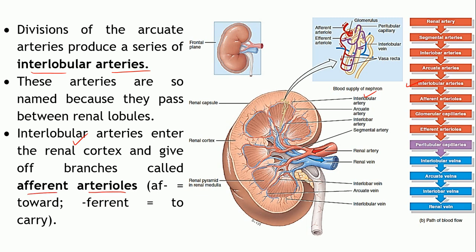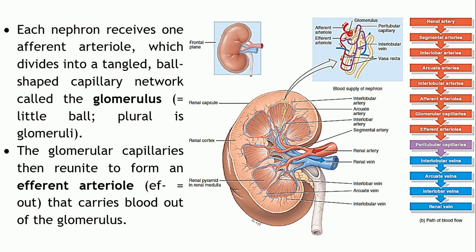Now, af means towards and ferent means to carry. So why are these arterioles known so? It is because they are carrying the blood towards the glomerular capsule, into it. So that's why this arteriole is known as the afferent arteriole. Okay, so interlobular arteries branch into afferent arterioles.